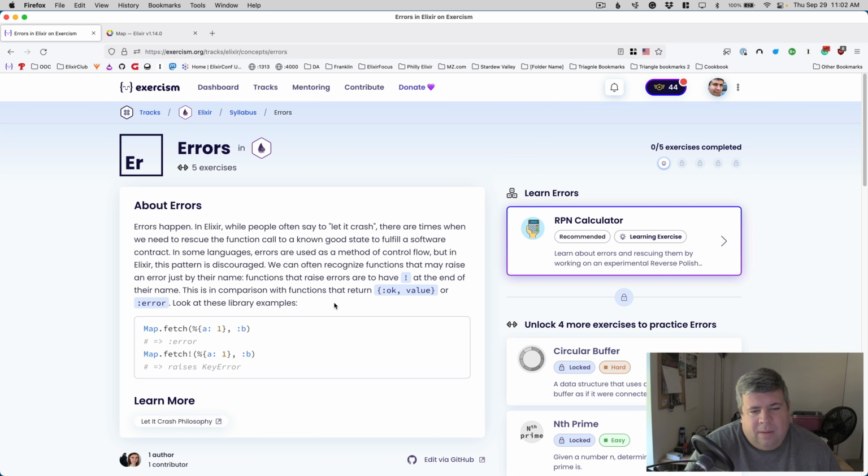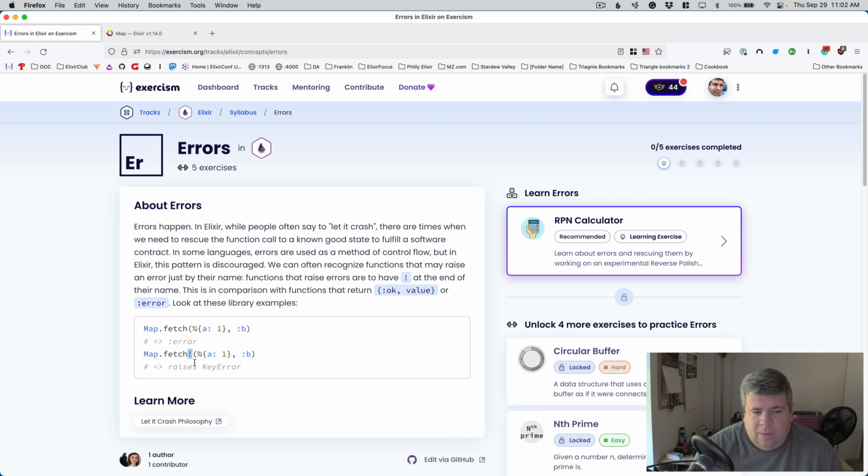This is in comparison with functions that return OK value tuples or error. And you can look at these library examples. So the Map module has a function called fetch. And in the normal variant, you pass it in a map and then a key that you are looking for. And if it works, you get back the value. So if you passed in an A atom, you'd get the value 1. If you pass in a B atom, you get the value error atom.